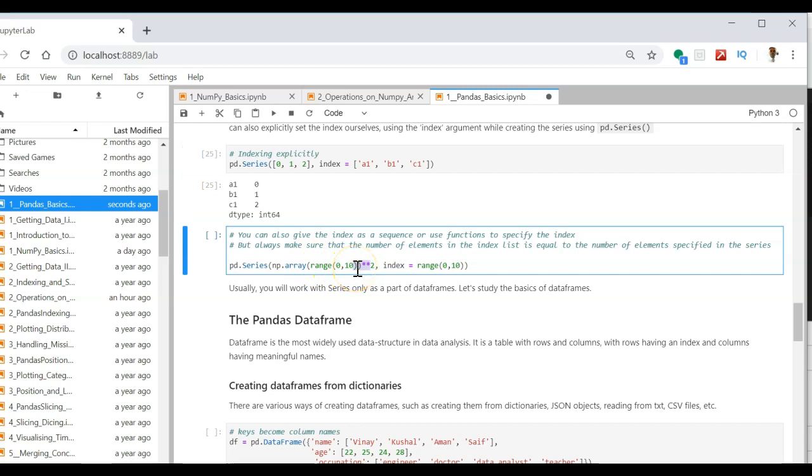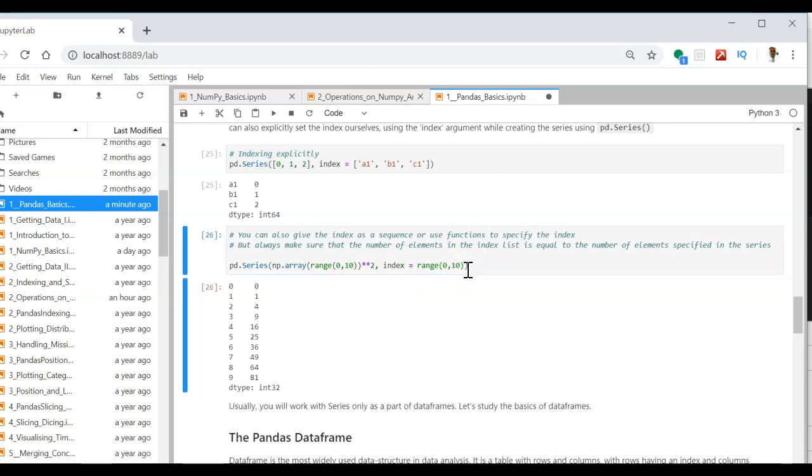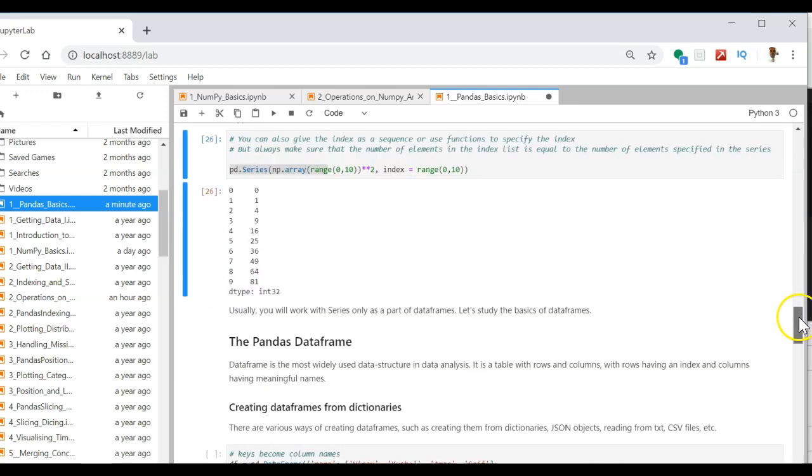There is another shortcut way. You can make use of a range function to define a large series. So 0 to 9, and then we have this output for this series. Okay.